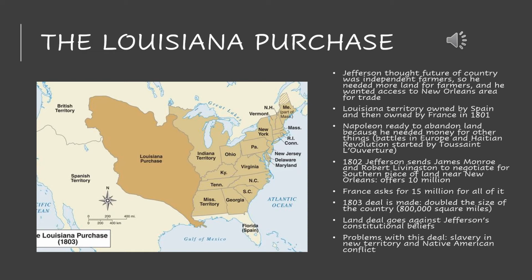And also, there are indigenous people who live there. They lived there while it was Spanish territory. They lived there while it was French territory in 1801. And now when it gets shifted hands over to the United States and to Jefferson, people are wondering, what are we going to do about the Native Americans who live on that land? And this is going to become an issue that really presses on throughout the presidency of Thomas Jefferson and even past that. So although this added a ton of land and it essentially doubled the size of the United States, really helped the economy, there definitely are issues that came with it as well.